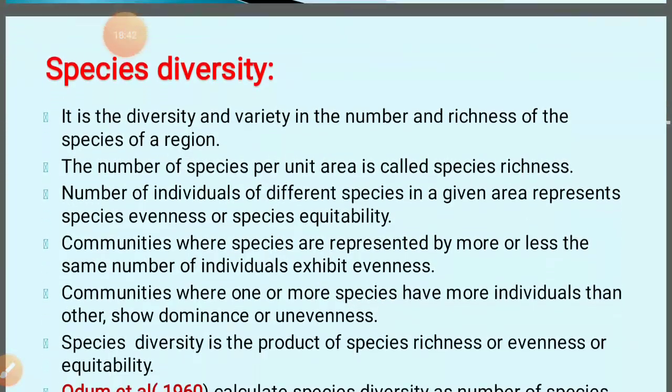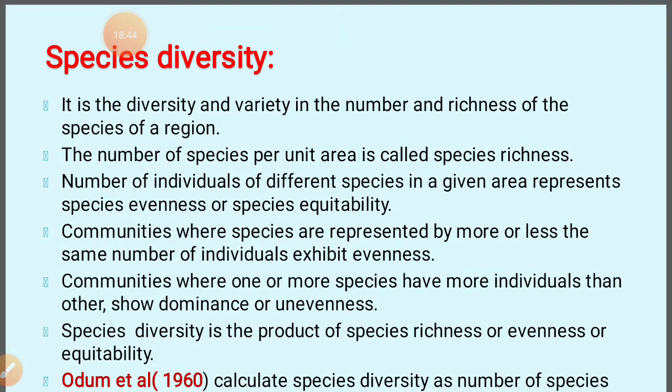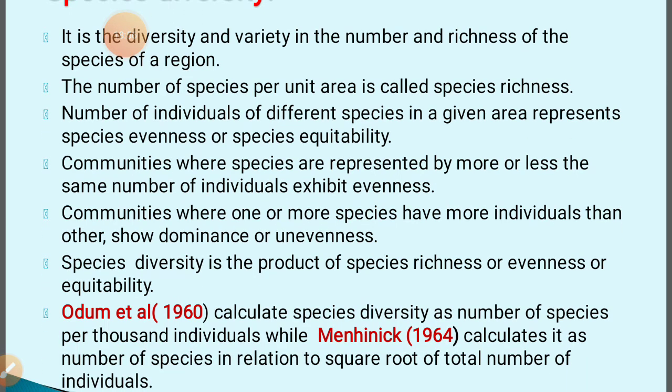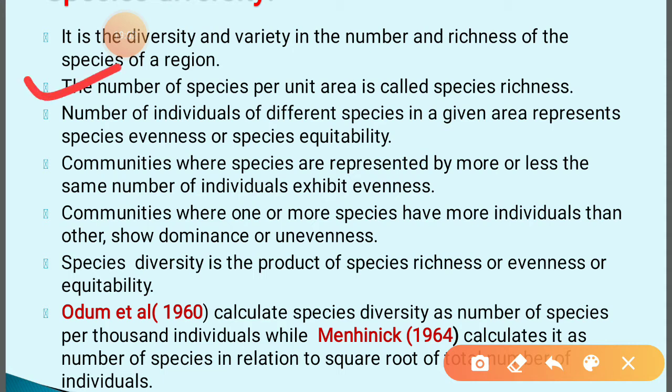So now let us try to understand in detail species diversity, the variety in the numbers and richness of the species of a region. This is very important. First, species richness: the number of species per unit area is called species richness.